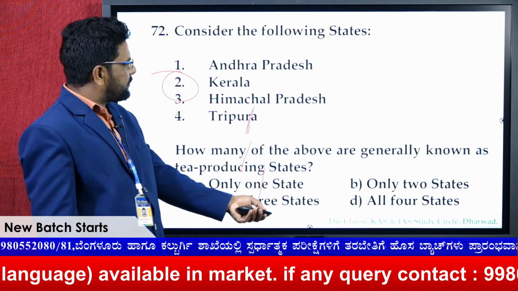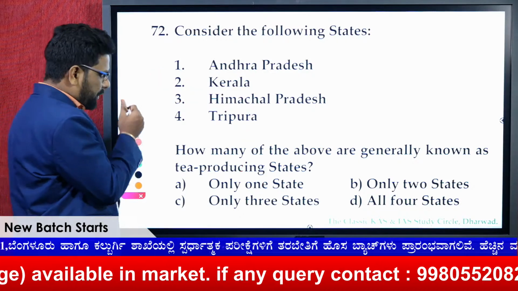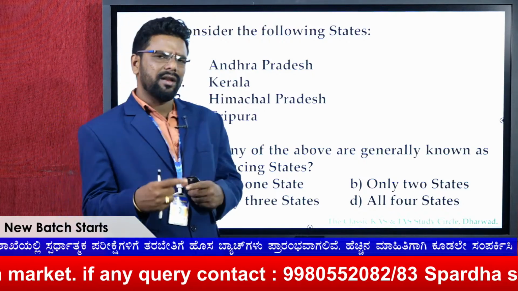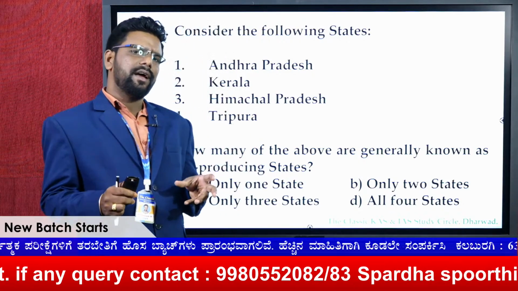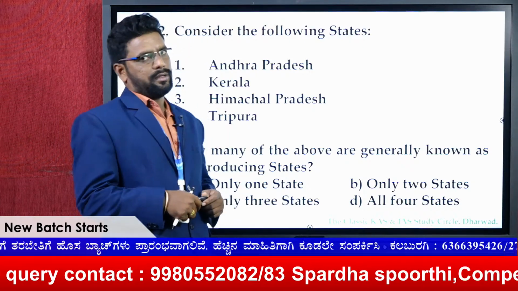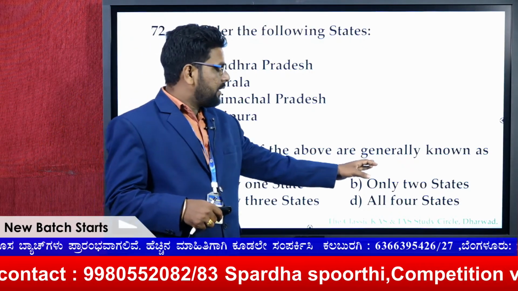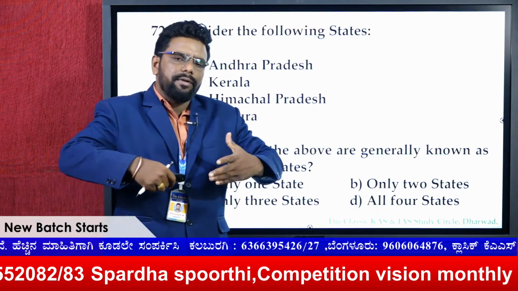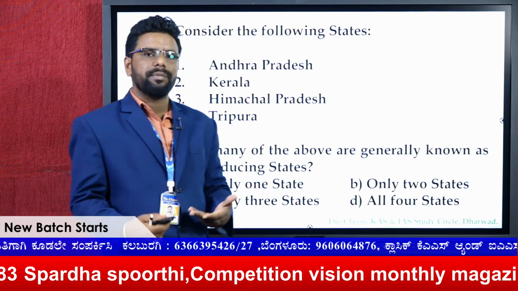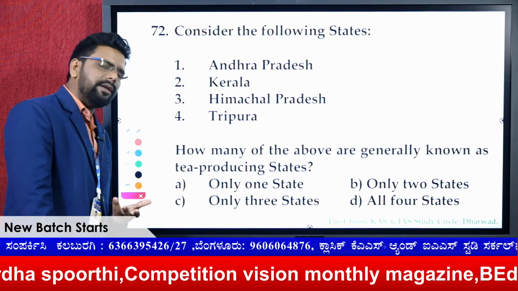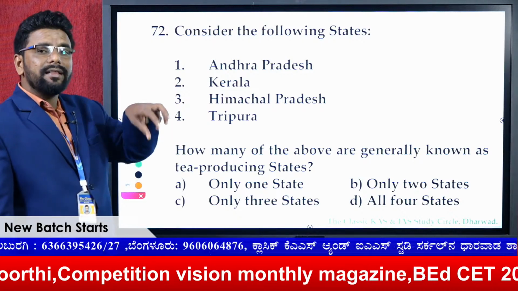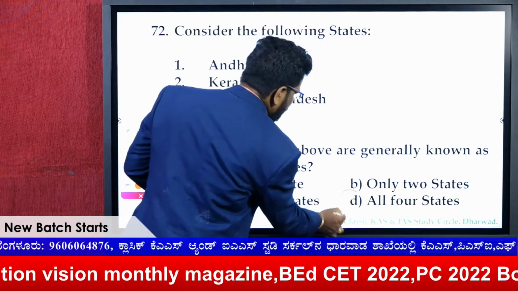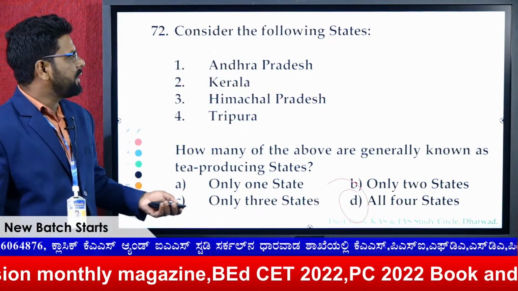Hope you are getting the things. This is again one of the tricky questions: how many of the above are generally known as tea producers? Almost all. If you go in India, every state has the potential to produce tea. But here they're asking generally, meaning commonly. If they had asked for the major tea producing states, you would go with Kerala, Himachal and Tripura. But here, generally means even in Andhra we can grow tea. So in that perception, I can directly go with all 4 states can grow tea.